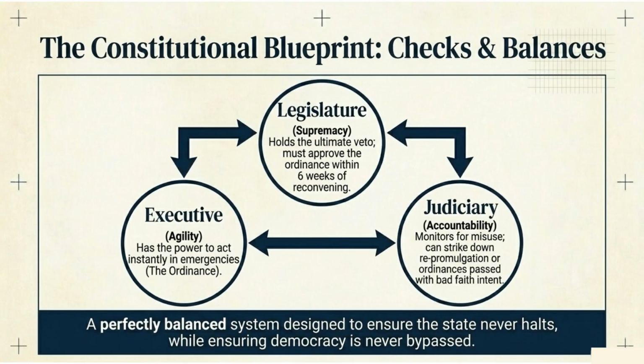The constitutional blueprint is based on checks and balances. The executive provides agility through the ordinance, the legislature holds supremacy by requiring approval, and the judiciary ensures accountability by monitoring misuse. This balanced system ensures the state never halts while preserving democracy.